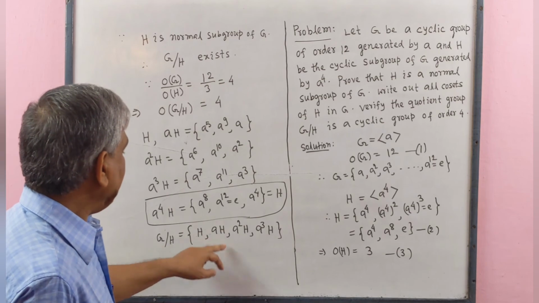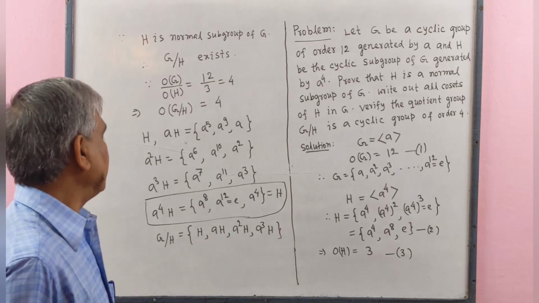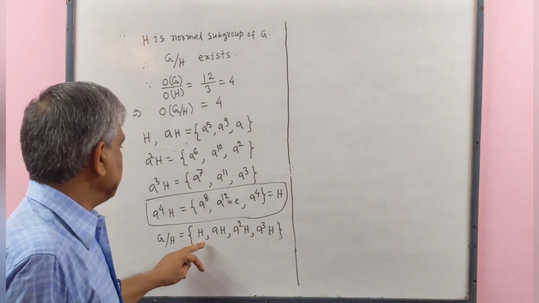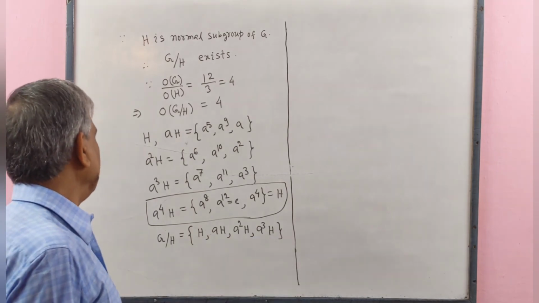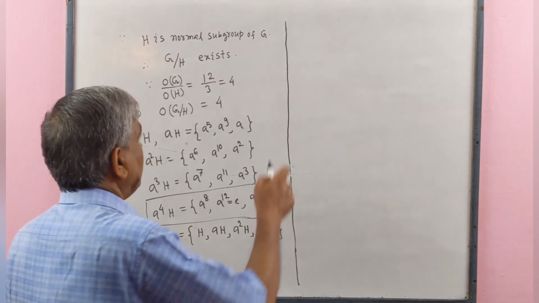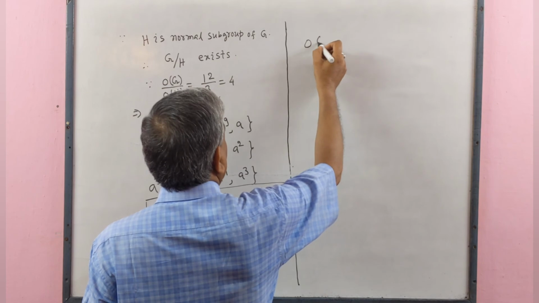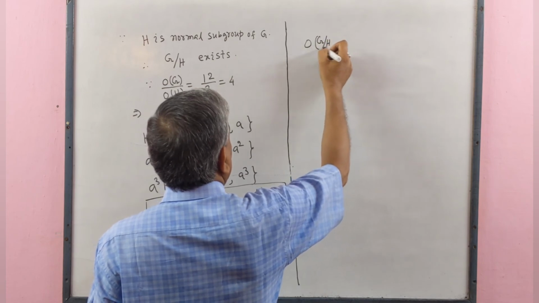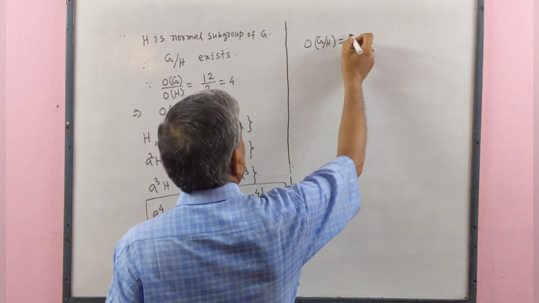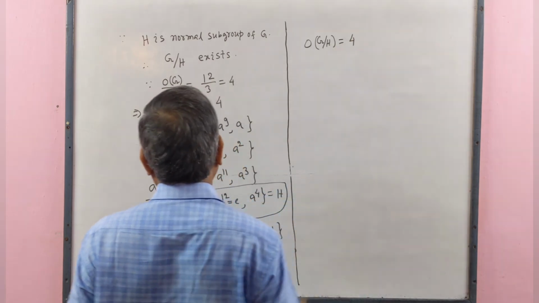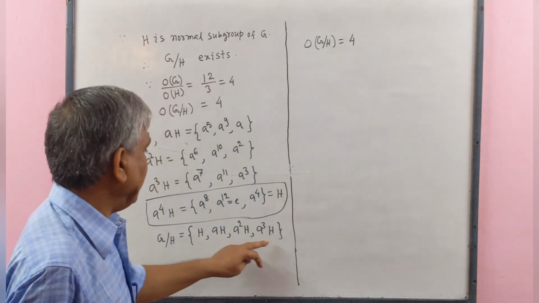Now we verify that it is a cyclic group. Since here we get that order of G by H is 4 by counting the elements.